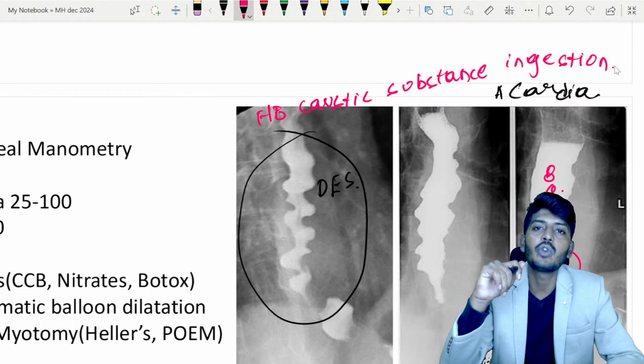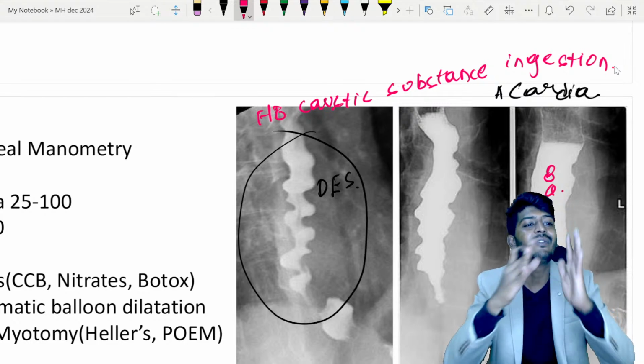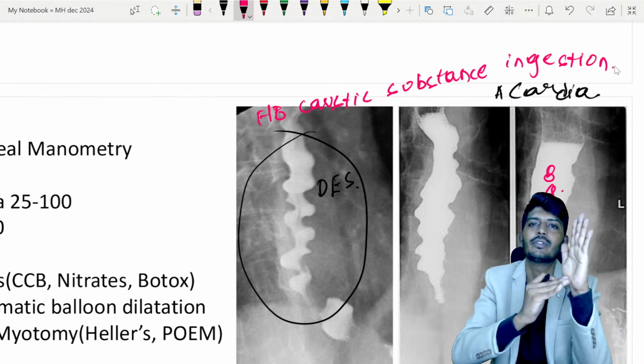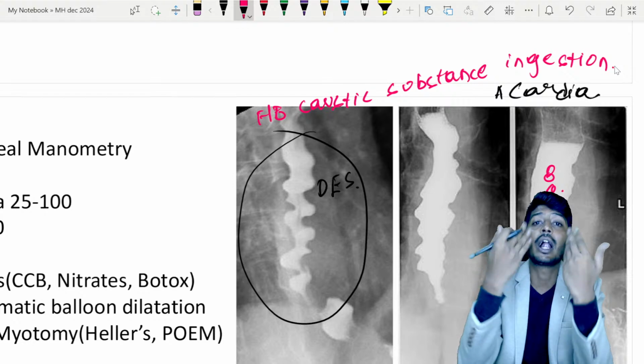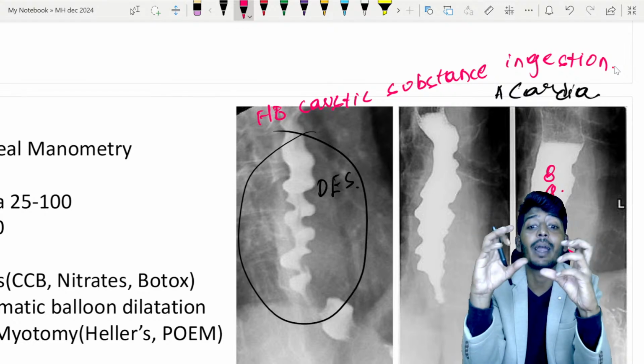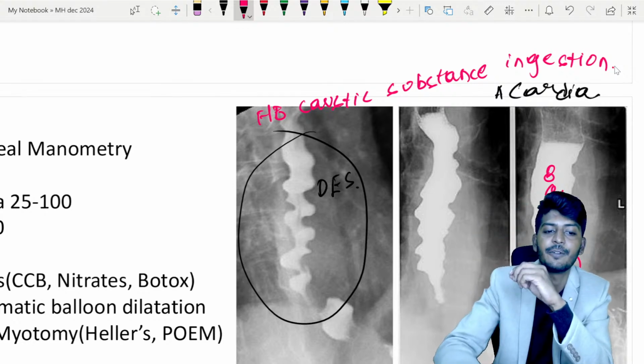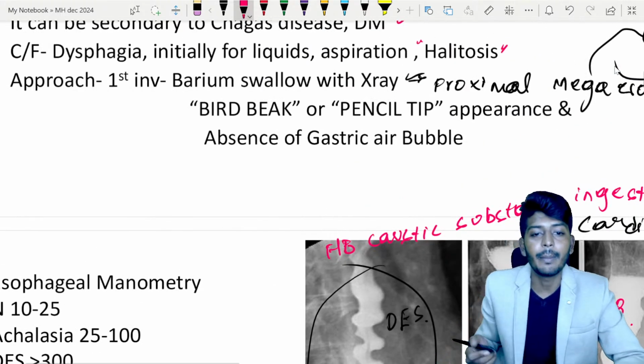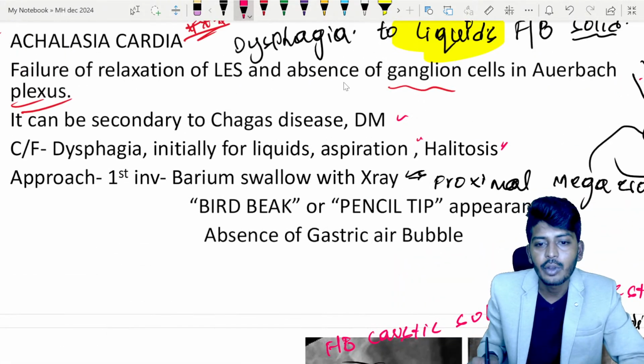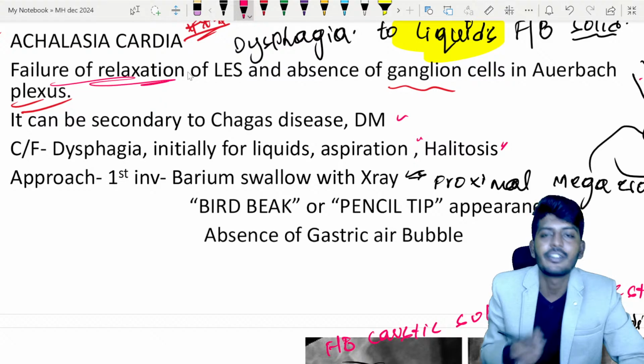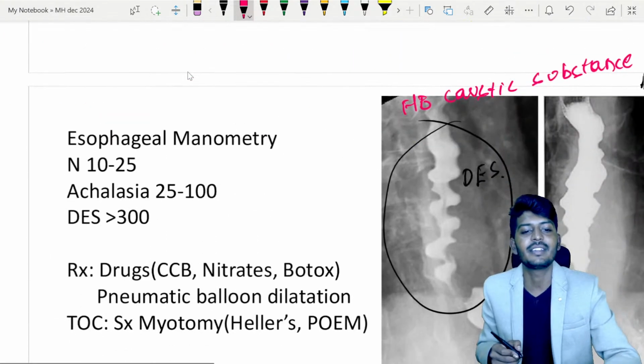If they drink sodium hydroxide, what will happen? It will damage all the surface of the esophagus. Once that is damaged, it will undergo healing. While healing it leads to fibrosis, causing the contraction of the esophagus. Okay. Now, what is the problem? As I have told in the starting itself, failure of relaxation of lower esophageal sphincter means pressure is increased.